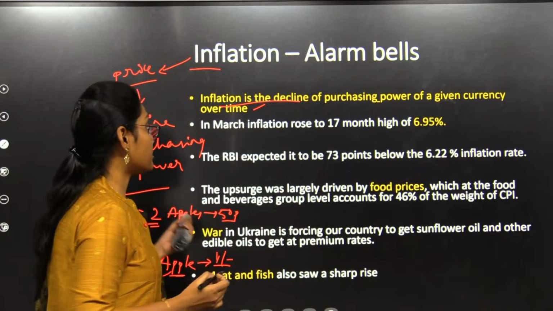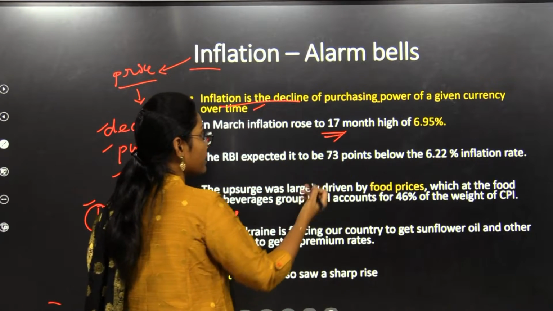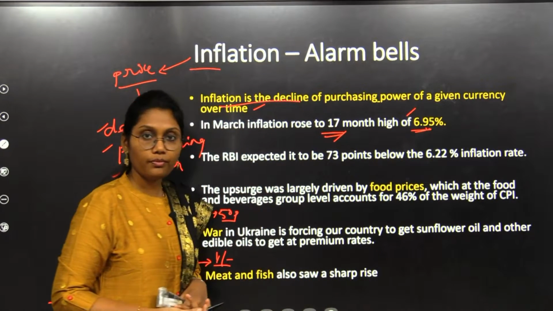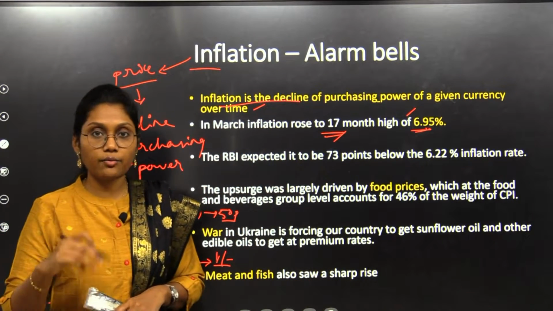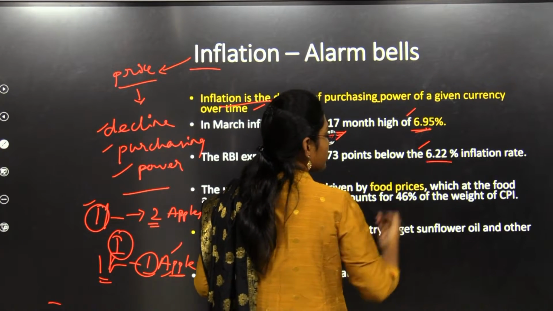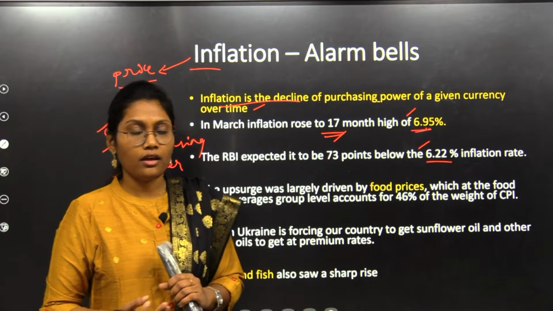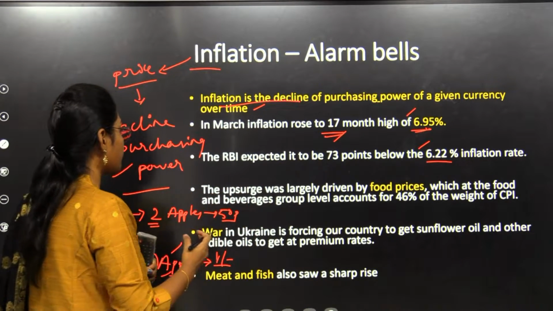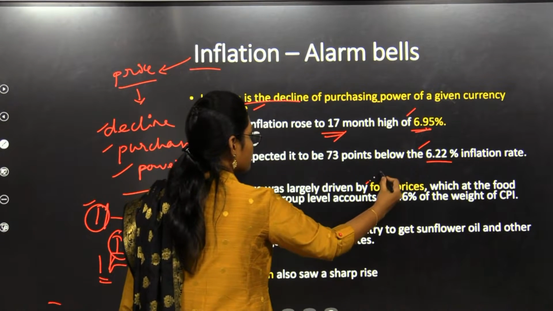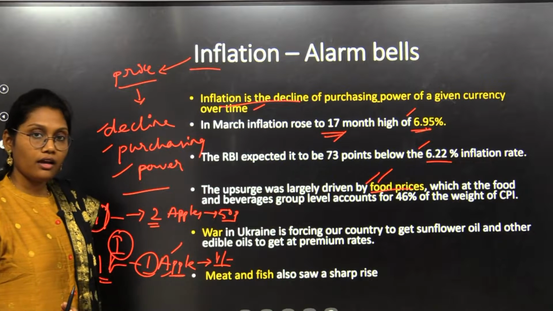But in recent news, inflation has reached a 17-month high, that is 6.95%. But RBI recently estimated that it would go down to a 6.22% inflation rate. What happened here? There are many reasons behind that, because of the upsurge in the prices of food, goods and services.